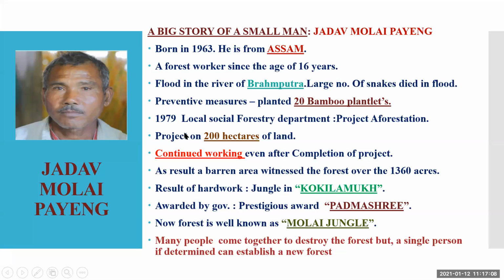Then in 1979, the local social forestry department took up an afforestation project. Afforestation means planting of plants. They took 200 hectares of land and did a project over that area. But this man, Jadav Molai, continued his work after completing the project. The project was completed, but he did not stop. He continued his work, planting trees regularly and taking care of these plants.